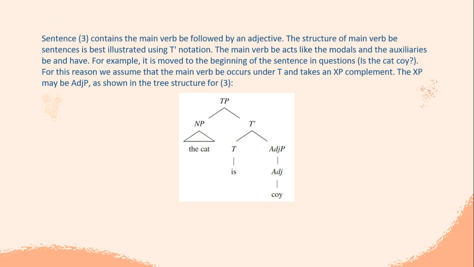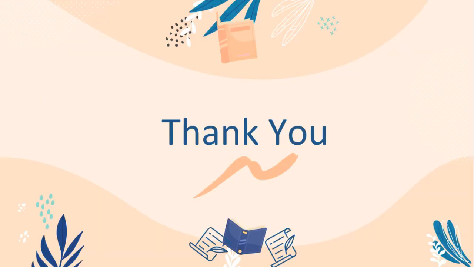The complement could be a noun phrase or prepositional phrase, as would occur in the cat is a felon or the cat is in the tree. As before, we will leave it as an exercise for you to construct the phrase rules for the sentence type and the tree structure they generate.